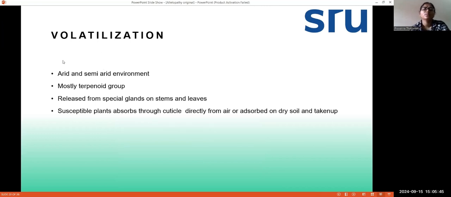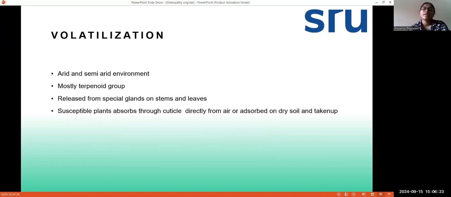So next we are coming to the procedure of volatilization. Here volatilization mainly occurs in the arid and semi-arid environment, and volatilization of allelochemicals will be done only by terpenoid groups. So terpenoid group allelochemicals are released through volatilization, and these are released from special glands on stems and leaves. So on stems or leaves, special glands are present. They can be volatilized through those special glands.